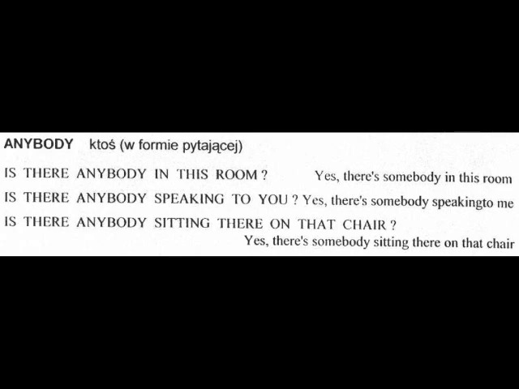Is there anybody speaking to you? Yes, there's somebody speaking to me. Is there anybody sitting there on that chair? Yes, there's somebody sitting there on that chair. Not anybody? Corridor. Is there anybody sitting on the floor?